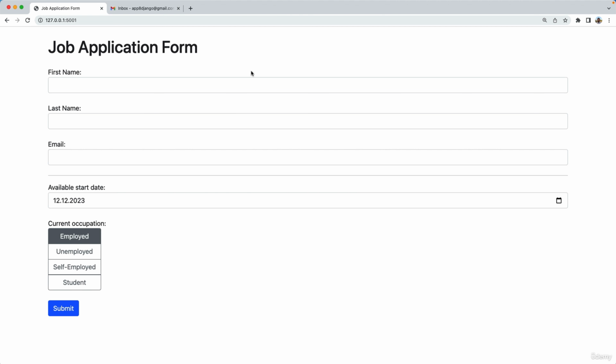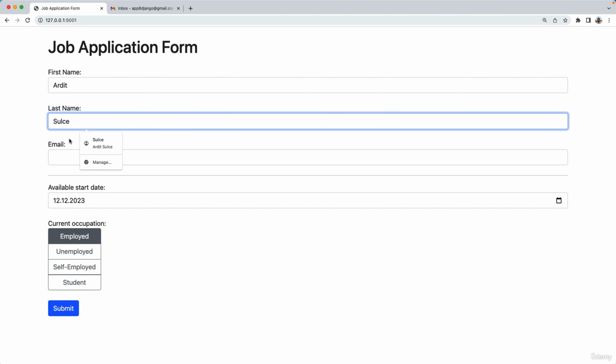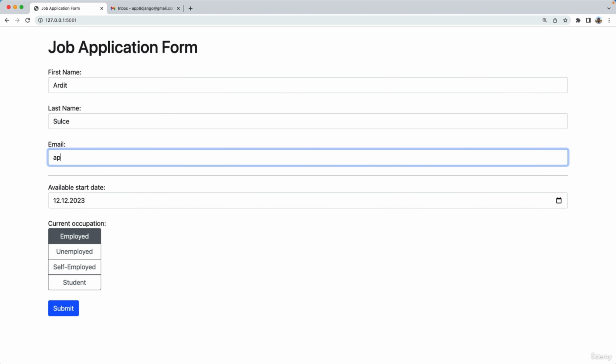So with Flask, we're gonna build this simple web app, but this web app actually does include some very crucial aspects of web development. Through this form, the users can submit a simple job application form. So let's say the user email address is app8django@gmail.com.